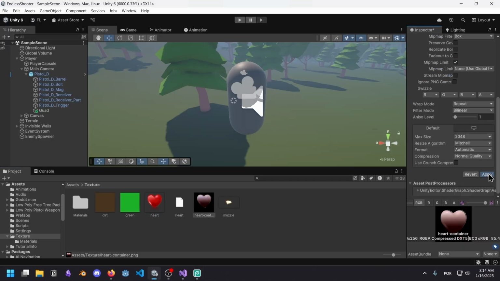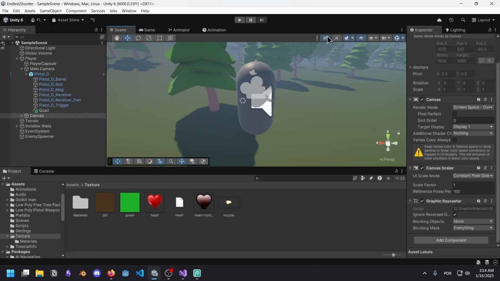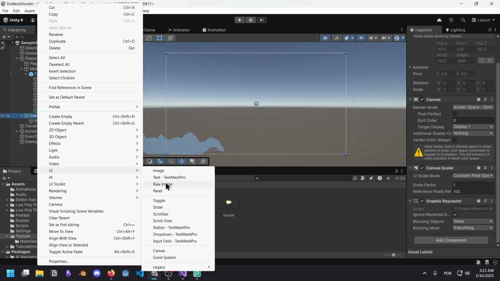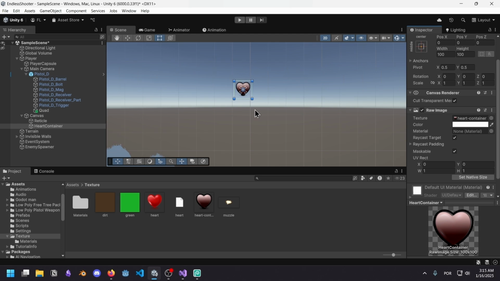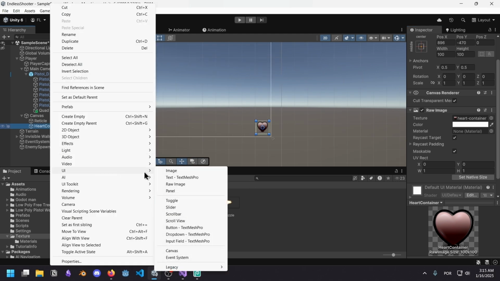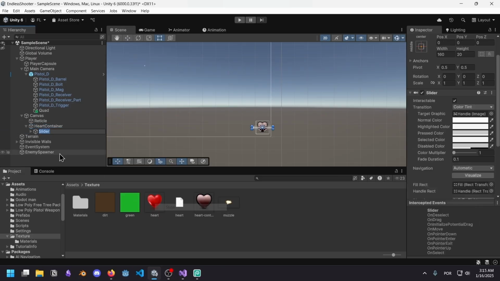Alpha is transparency, apply. So now I think we can go to our canvas and give it a raw image, heart container. This is the texture for the raw image. I'm going to place it in the right corner of the screen. And as a child of this, I think I want a slider.